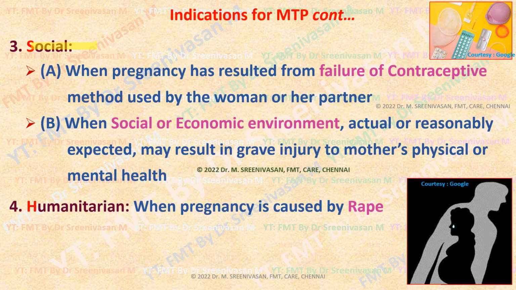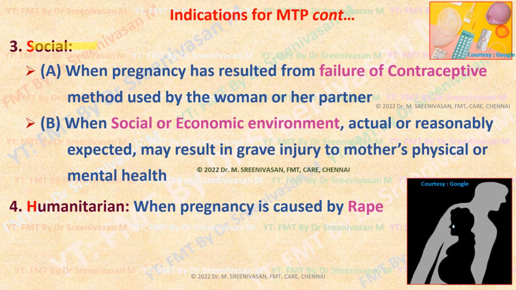Then the fourth indication is the humanitarian one. Suppose the pregnancy is caused by rape. Rape itself causes severe mental anguish to that woman. If she gets pregnant due to rape, that will further aggravate her mental agony. So to minimize that, MTP can be done. In that rape situation, if the woman says she has been raped and comes for MTP, the doctor need not ask for her police complaint. Okay, that is one important thing.